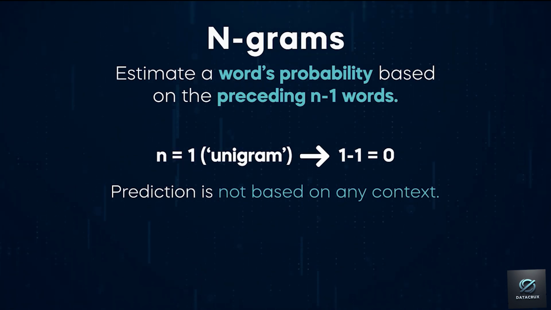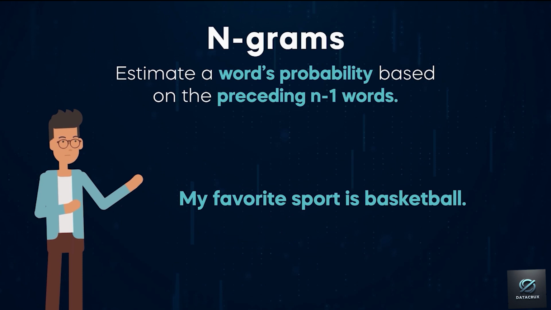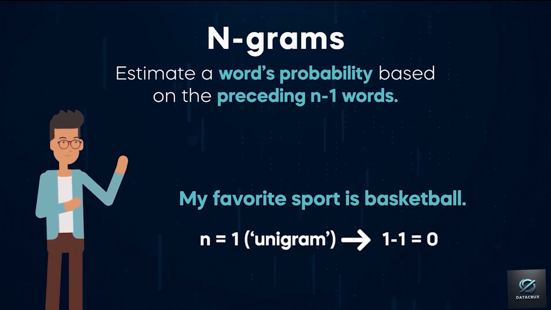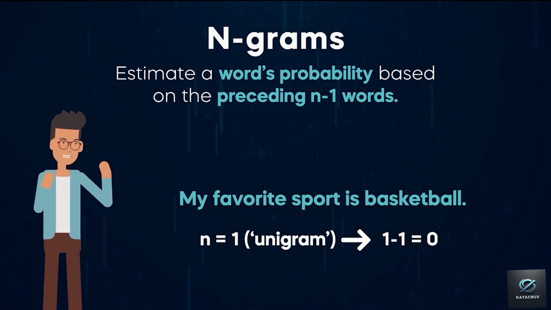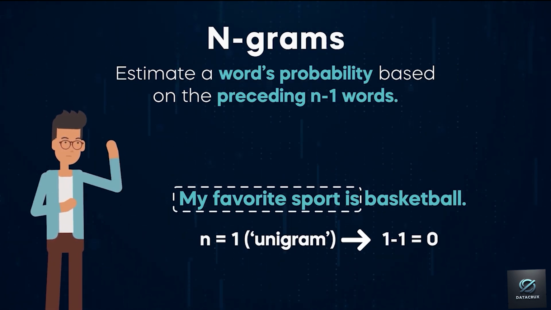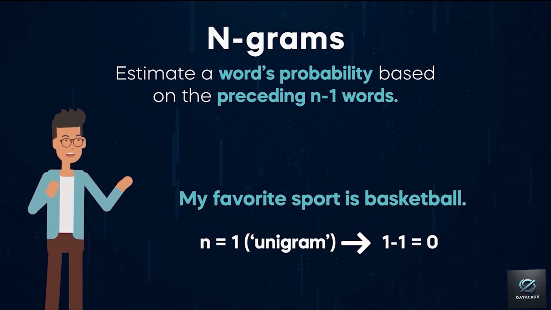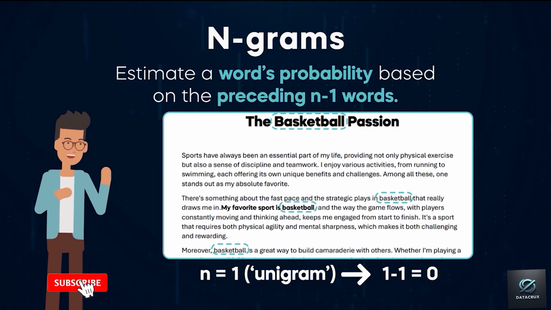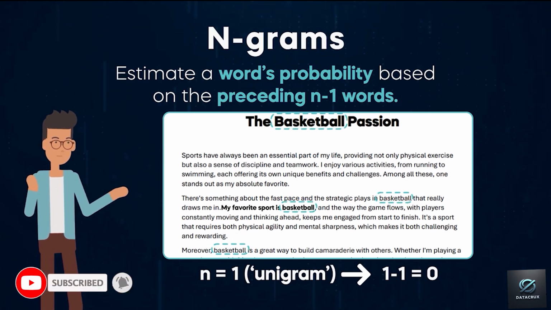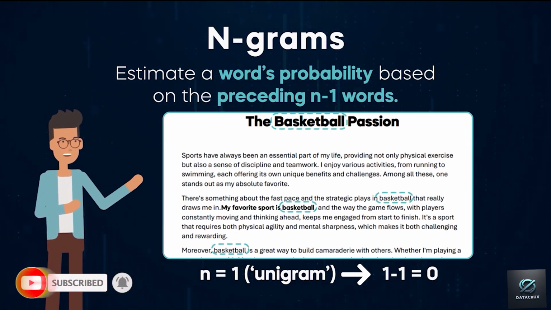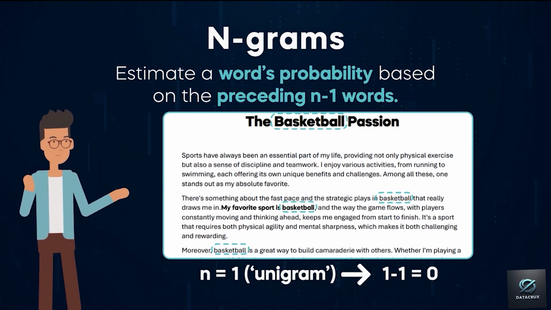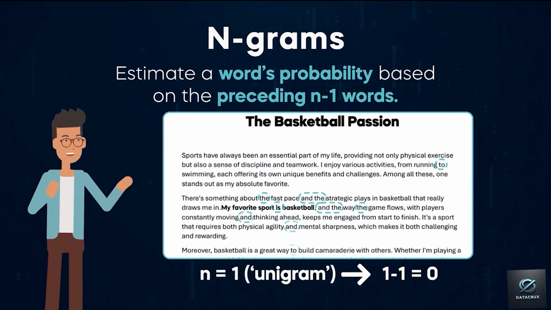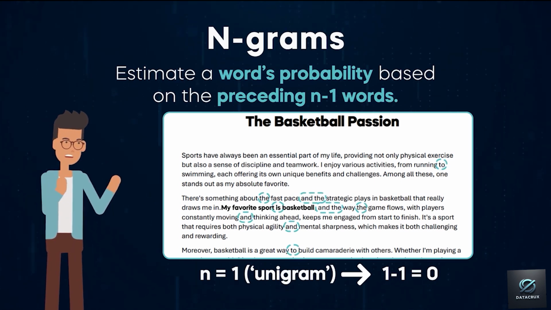Let's see how this works. We have the following sentence, and aim to predict the final word. The n-gram model functions by not using any words from "my favorite sport is" to predict basketball. Instead, it would review the entire text and look for the word that appears most often, assuming that the word with the highest frequency is the best bet to fill the blank space in the sentence. So, the unigram model might predict common words like the or and, regardless of their actual fit with the previous words in the sentence.